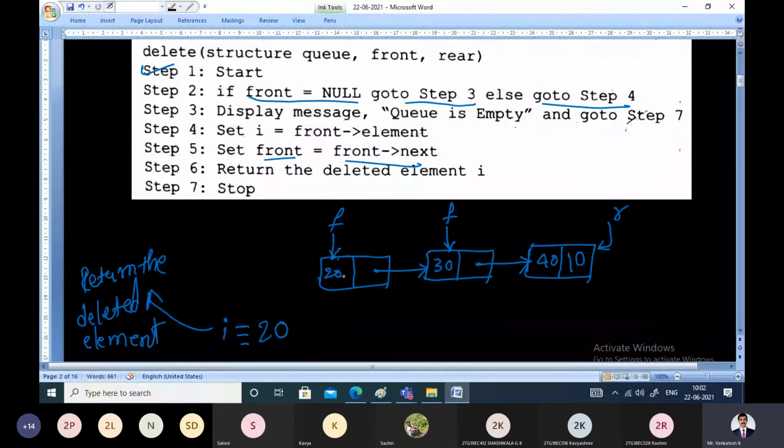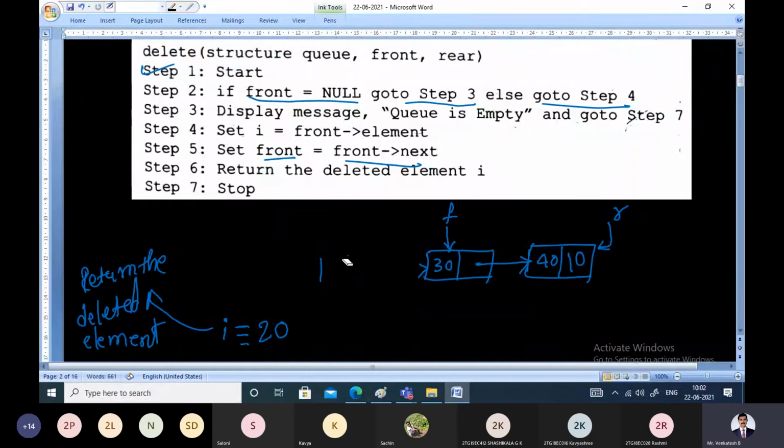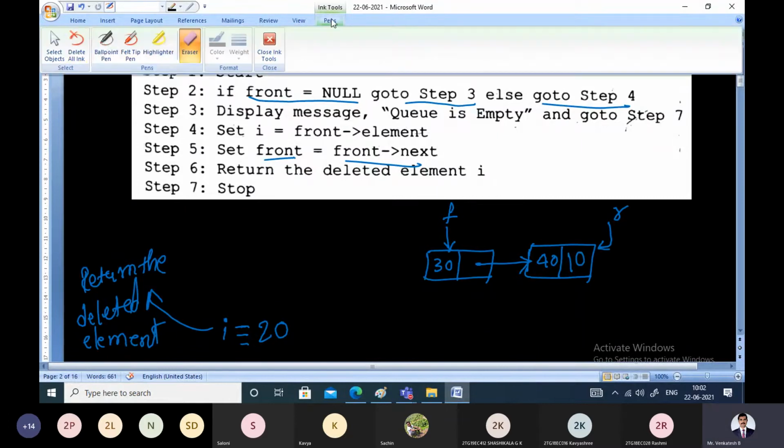In dynamic memory allocation, when no pointer to a node exists, the memory allocated for that node will be collected by the garbage collector. For completeness, I am showing that it has been deleted from the front end of the queue.